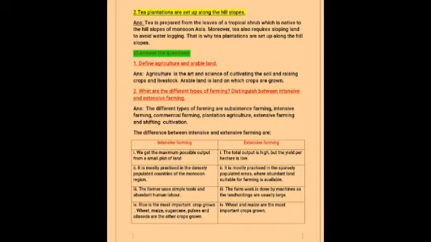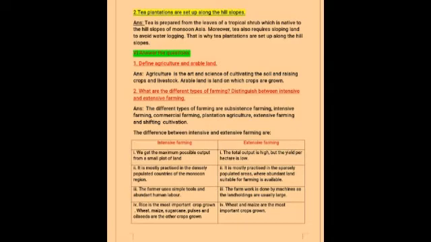So the different types of farming are subsistence farming, intensive farming, commercial farming, plantation agriculture, extensive farming and shifting cultivation. And the difference between intensive and extensive farming: first, for intensive farming, we get the maximum possible output from a small plot of land, and it is mostly practiced in the densely populated countries of the monsoon region. The farmer uses simple tools and abundant human labor. That means more human work is needed here. Rice is the most important crop grown, and wheat, maize, sugarcane, pulses and oil seeds are the other crops.